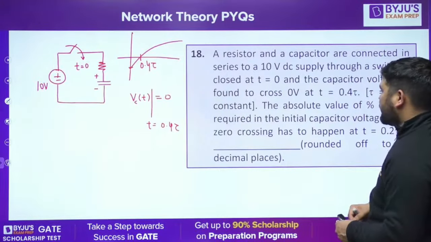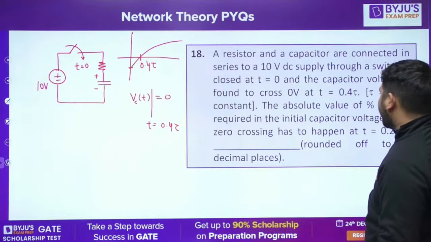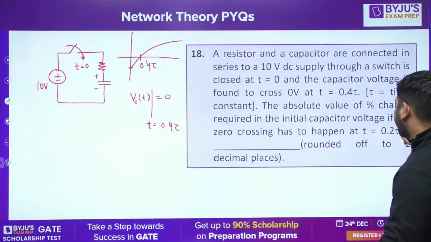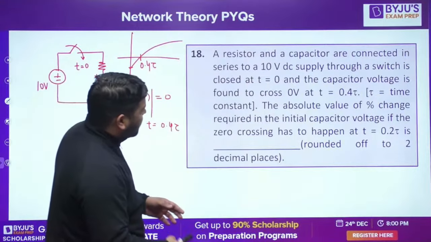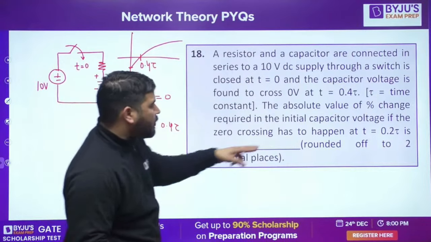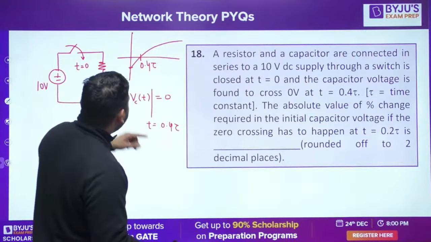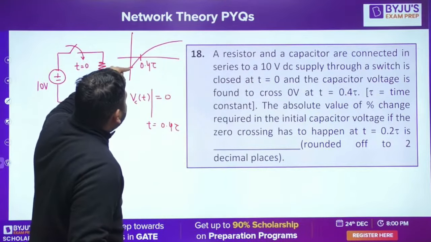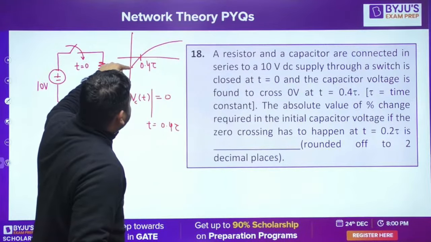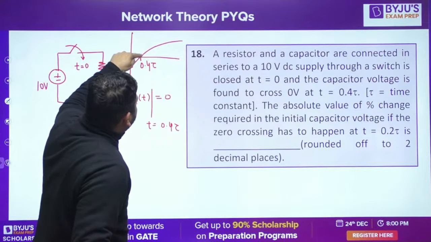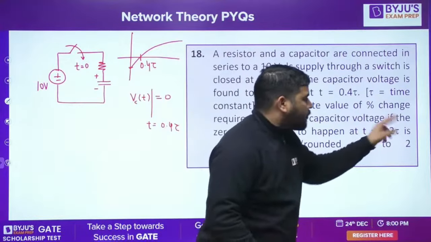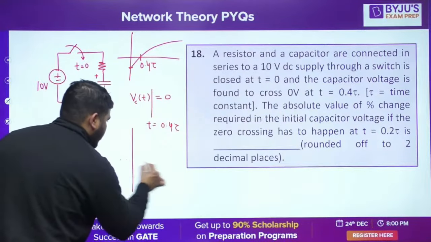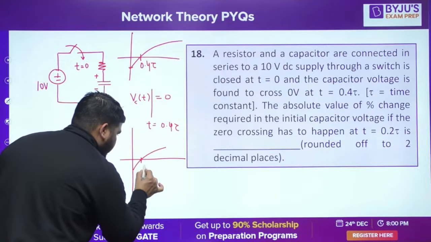Now it is saying that the absolute value of percentage change required in the initial capacitor voltage if zero crossing has to happen at 0.2 tau. You want that the 0 volt should come at 0.2 tau. It means you don't want the initial voltage to be such that the 0 crossing comes out to be at 0.4 tau. You want this 0 crossing to be at 0.2 tau.